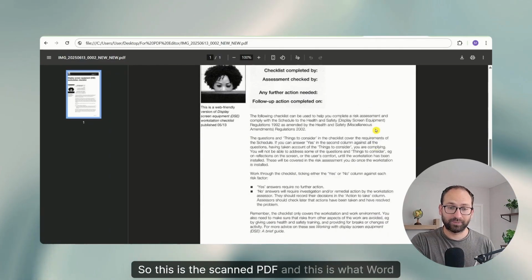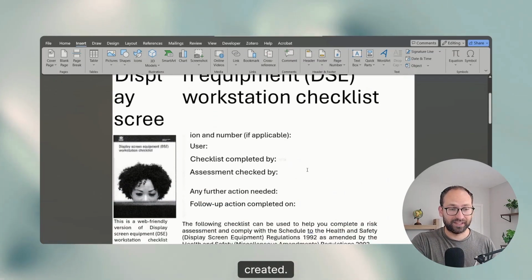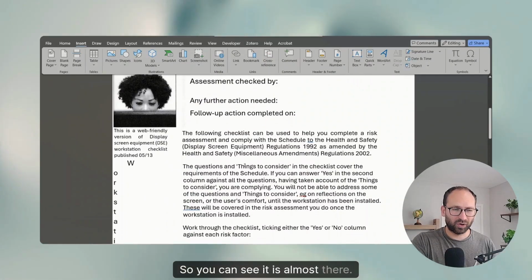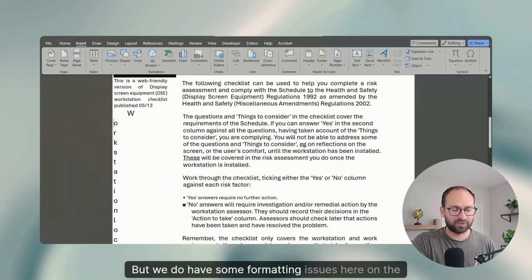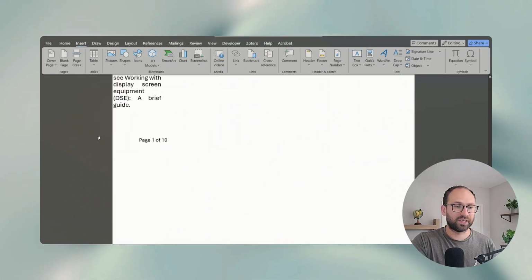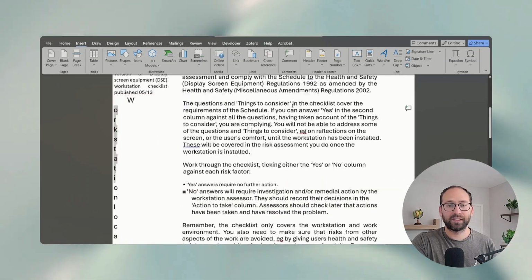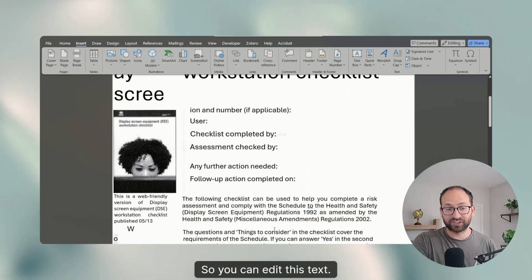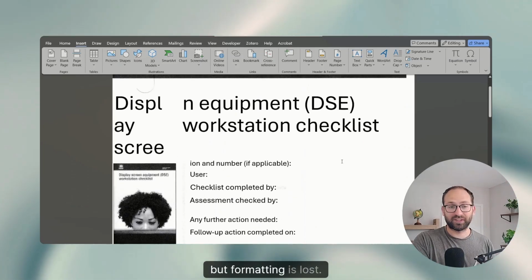So this is the scanned PDF and this is what Word created. So you can see it is almost there, but we do have some formatting issues here on the left hand side. It's supposed to be one page. It's actually on 2 pages here. So you can edit this text. You do have this, but formatting is lost.